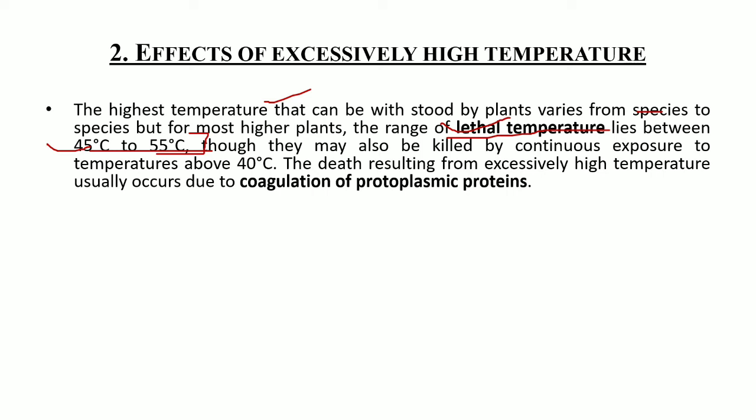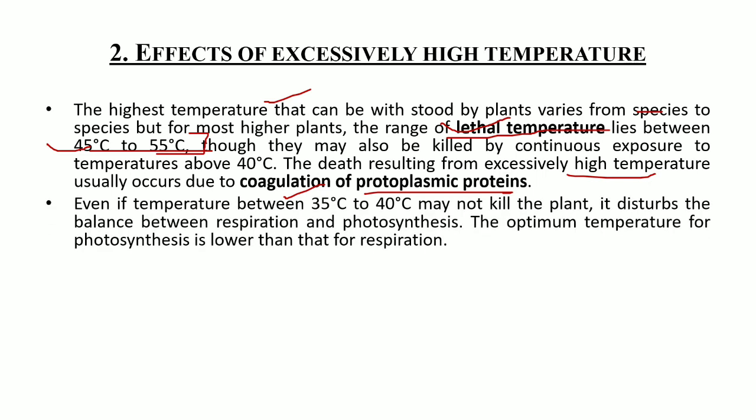The death of the tree due to excessively high temperature is due to the coagulation of the proteins that are present in the protoplasm. Due to the excessive temperature, the proteins get coagulated. As a result, the plants do not function well and they die. Even if the temperature is between 35 to 40 degrees Celsius, it may not kill the plant, but it will disturb the balance between respiration and